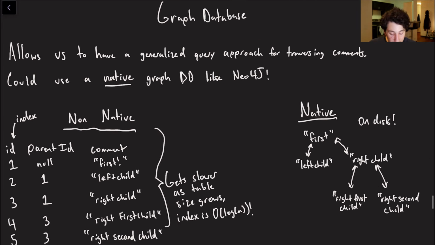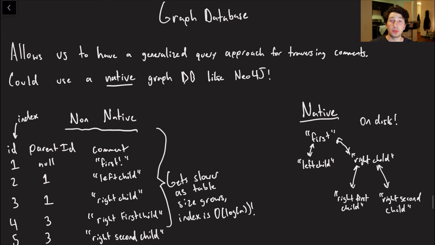One approach that we could possibly take is a graph database. So how would this work? Well, if you haven't heard too much about graph databases in the past, I have spoken about them on this channel, but I will give a quick recap. So there are basically two different types of graph databases, one of which is going to be called a native graph database, and the other is a non-native graph database.